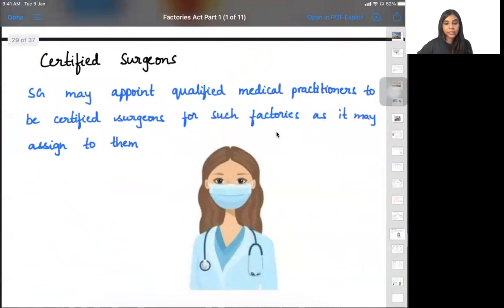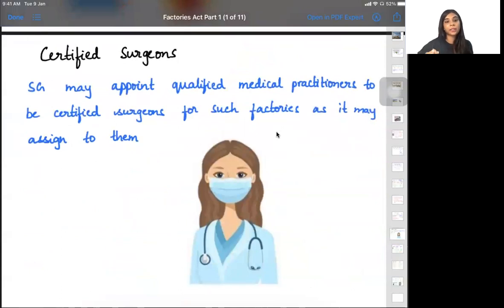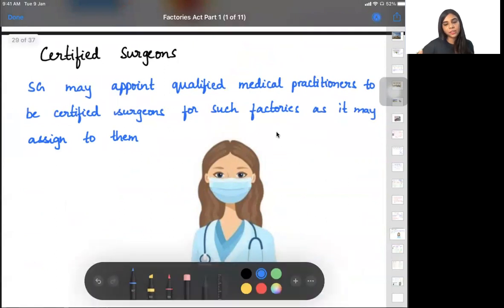There is a person called a certified surgeon. Now, why do we need certified surgeons? We'll be covering that in the later topics. A certified surgeon is appointed by the central government.